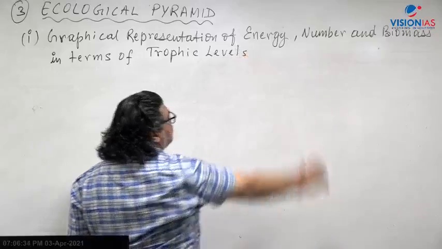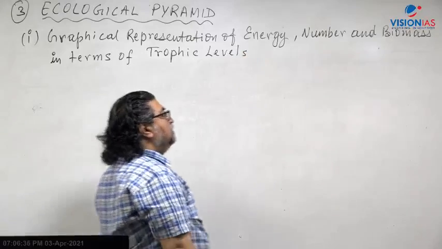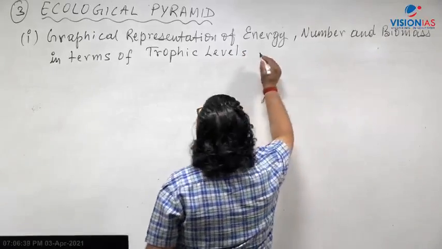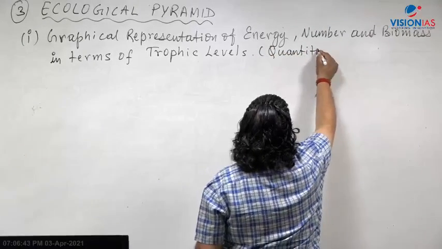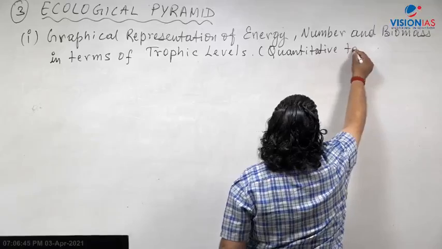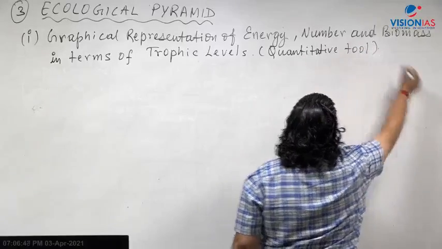In terms of various trophic levels, right? Here it is a quantitative tool.